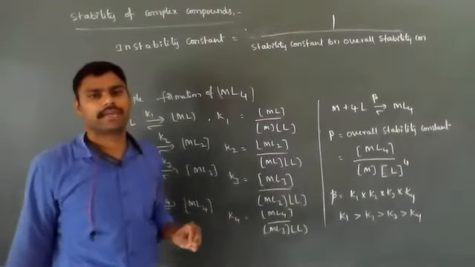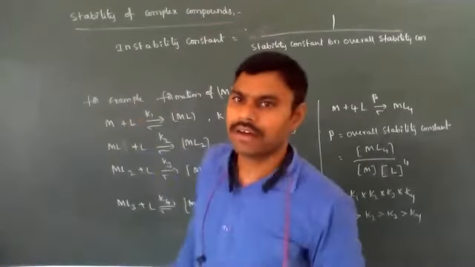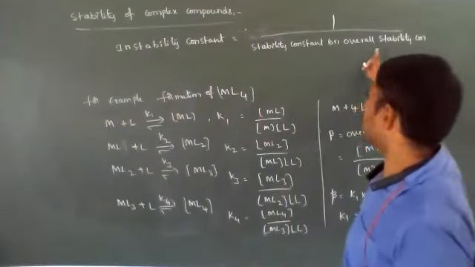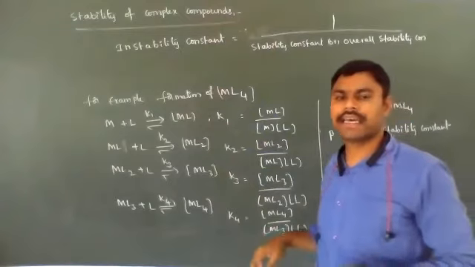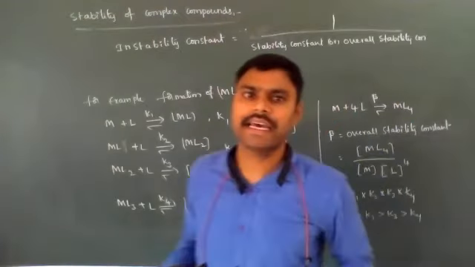The stability of complexes mainly depends on their overall stability constant. As the overall stability constant value increases, the stability of complexes increases.